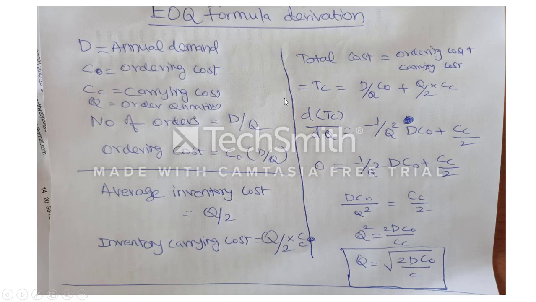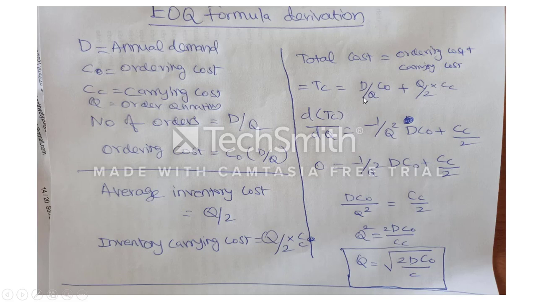So now we will put the total cost. Total inventory cost is ordering cost plus carrying cost. Ordering cost we have as C0 D by Q, carrying cost is Q by 2 CC. So now we are differentiating with respect to Q. Here Q becomes 1, finally 1 by 2 CC.